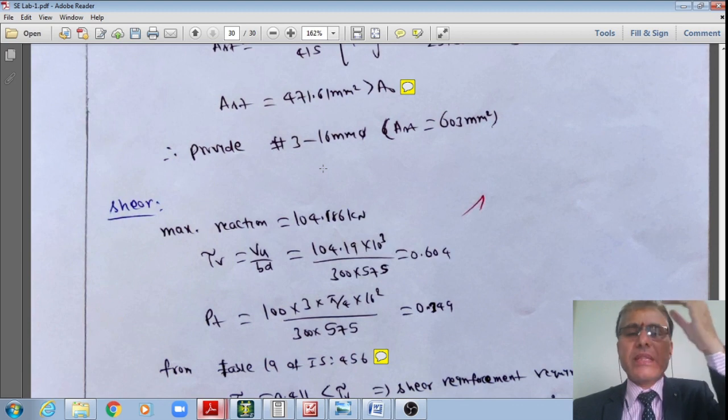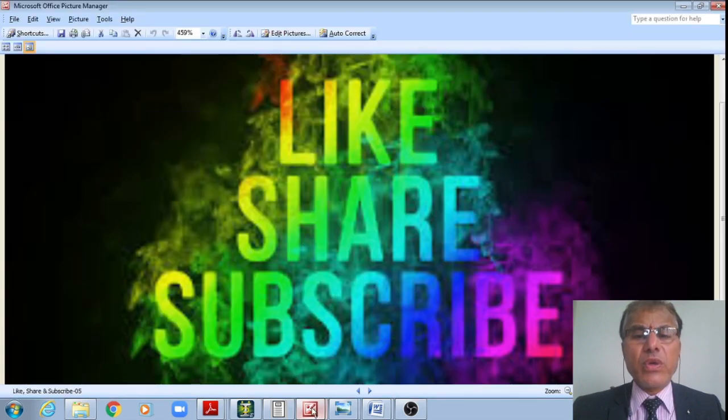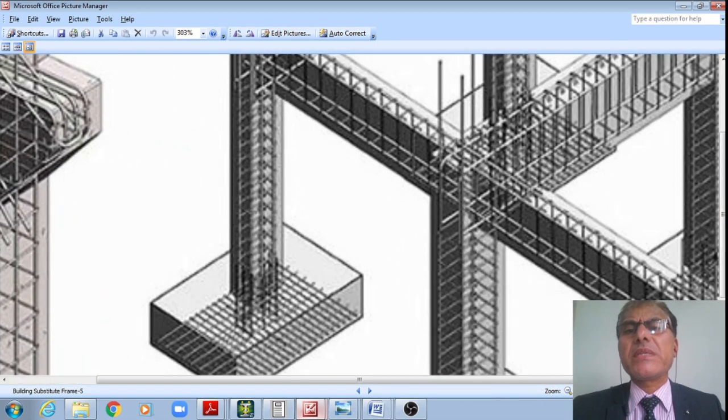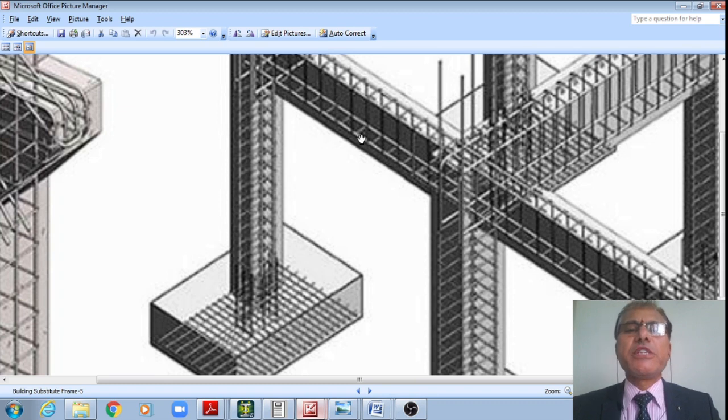Therefore provide 3 16 mm dia bars at the support, like this. Now I'll move to the top of the design. Now I'll show like this, just bear with me for a moment. That is how I need to provide 3 16 mm dia bars at this continuous support. Now I'm showing in the beam at this support, 1, 2, 3 number of rods for the negative steel, whereas for the positive steel I got just 2 16 mm bars here at the midspan of this beam.